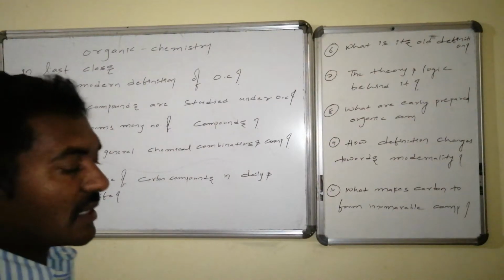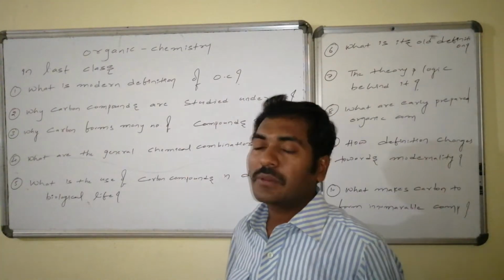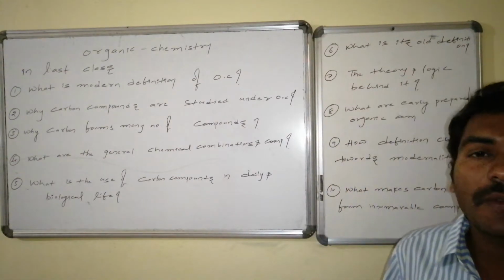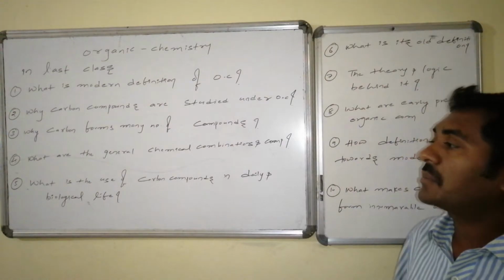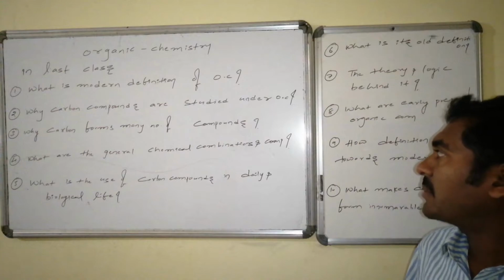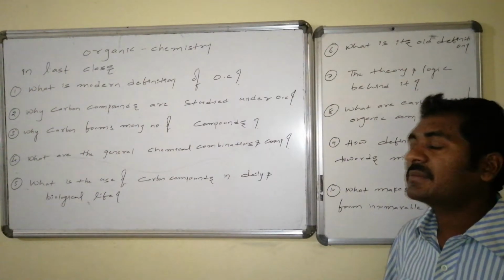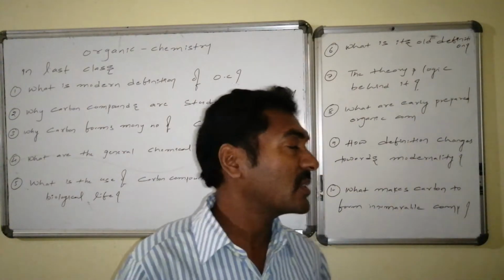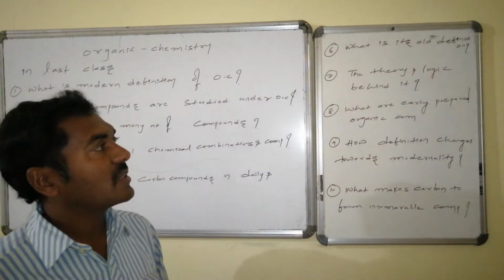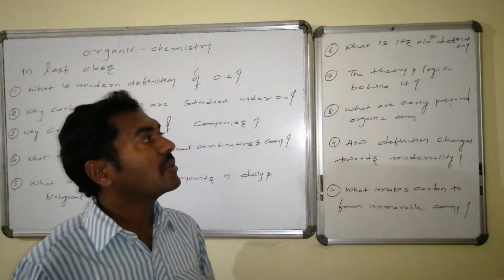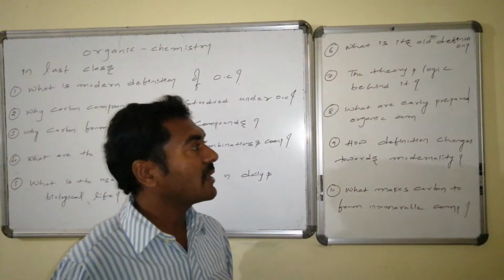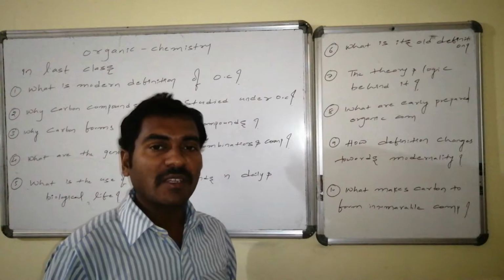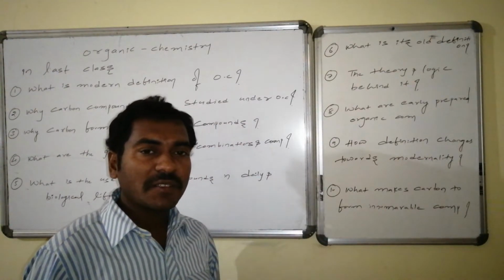As a brief recap of the last class, we explained the modern definition of organic chemistry and why carbon compounds are studied under the heading of organic chemistry, why carbon forms innumerable compounds, what the general chemical combinations of carbon are and what compounds are formed from them, and what the use of carbon compounds is in our daily life as well as in our biological life processes. We also covered the old definition of organic chemistry, the theory and the scientist behind it, the logical approach towards it, and the early organic compounds prepared in the laboratory from inorganic compounds, from their constituent elements.